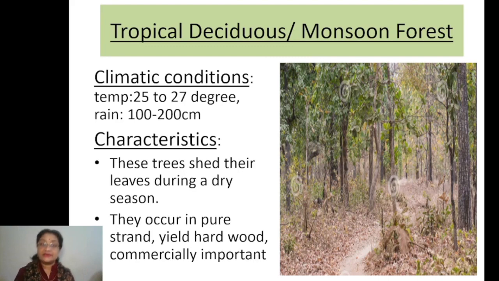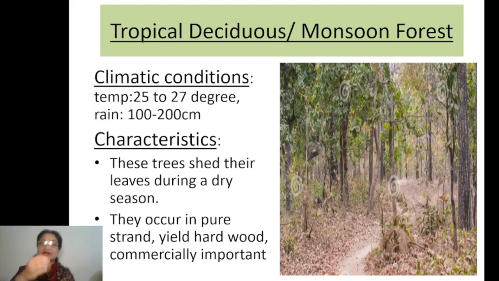By shedding their leaves, these plants and trees help themselves reduce the rate of transpiration, because leaves are the most important part of the trees that cause transpiration.